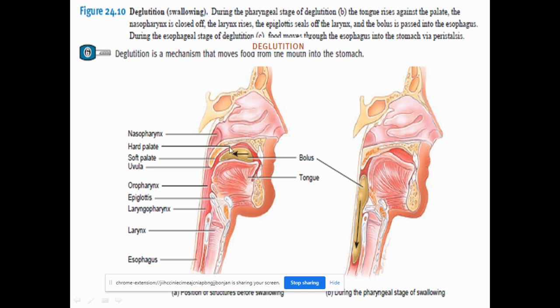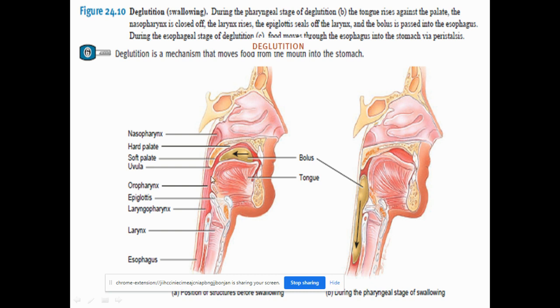That is why the process of swallowing takes place in three stages. The first one is the voluntary stage. The next two are involuntary. So what is the first stage? It is a voluntary stage where the food passes from the mouth into the oropharynx. This is the first stage, and you can imagine it takes place by voluntary action.